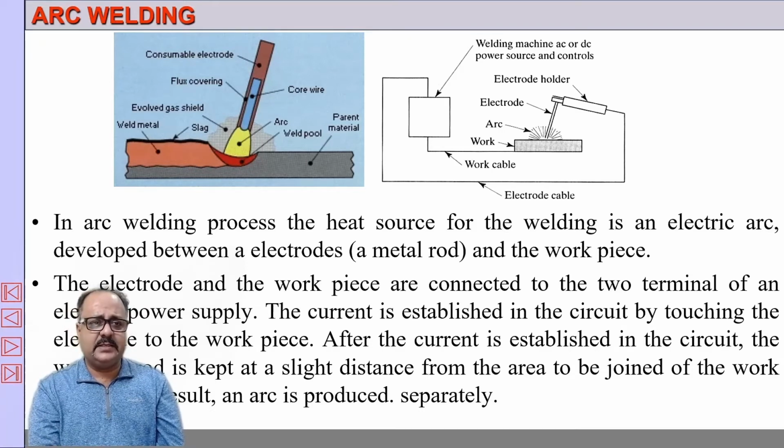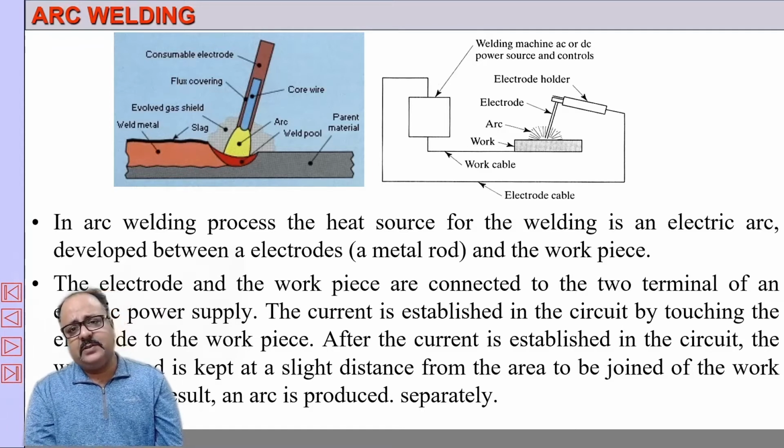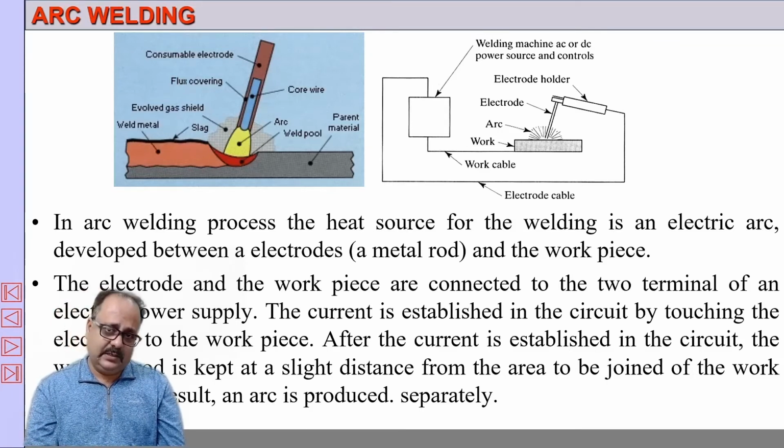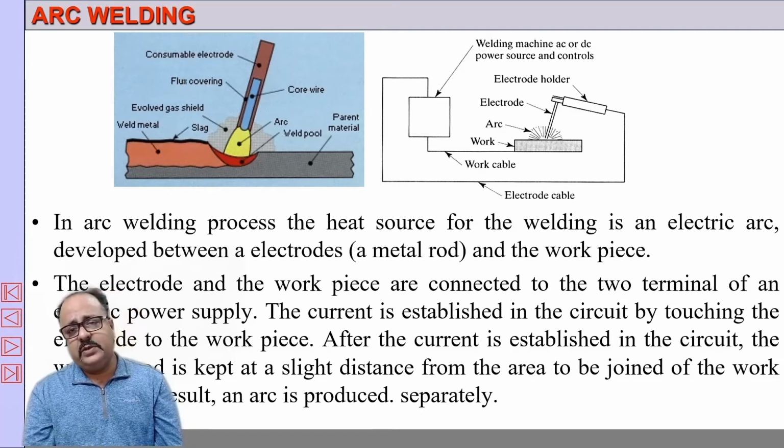So here let us discuss the fundamentals, very basic, how arc welding works. In arc welding, as you see, there has to be a power source, an electrode holder, and a workpiece. The workpiece is connected to one terminal, and the electrode is connected to the other terminal. Both AC and DC can be used, and what we do is initiate an arc, and the heat generated by the arc is sufficient to melt the workpiece between the two metal pieces, and weld continuity is obtained.